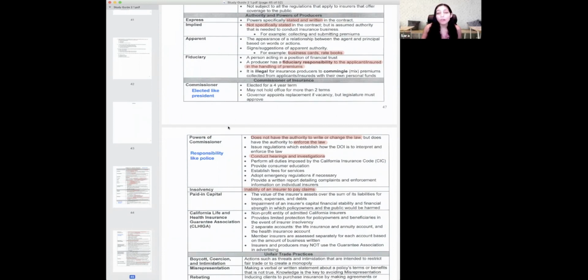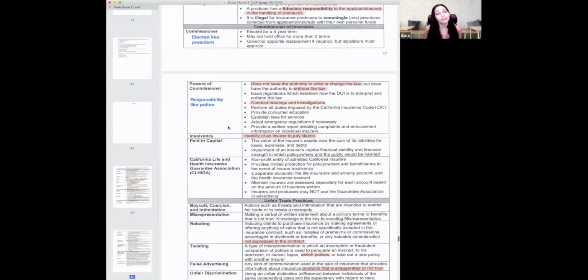Powers of the commissioner, though, are different. I look at the powers of the commissioner much like the responsibilities of the police. The police don't write the laws or make new laws. They enforce the law. Same thing with agents: if we're not following certain things by law, the commissioner can take our license away, put fines on us, things like that, because they are making sure that everyone is following the law.